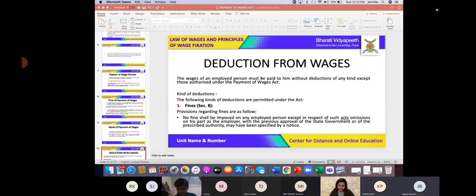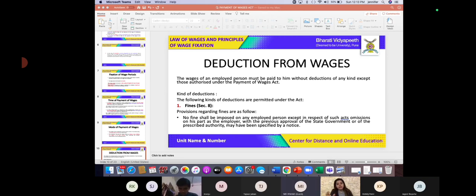Ma'am, lawful reduction in wages in terms of fines and penalties. Okay, so we know that deductions means whatever the wage is there, the wages of the employees. If there is any kind of money which is being reduced from the wages, that is nothing but deductions.